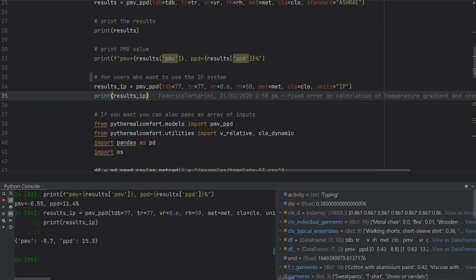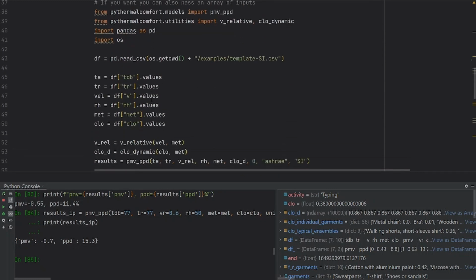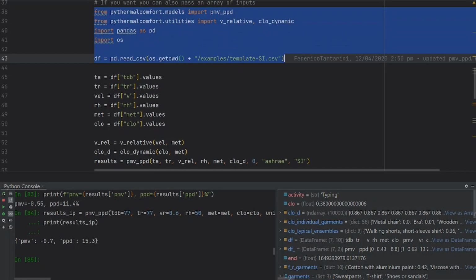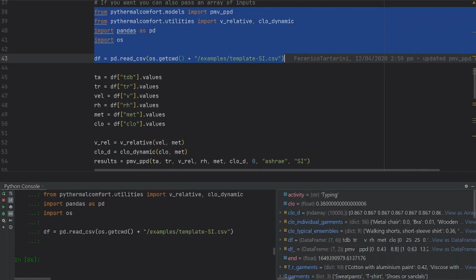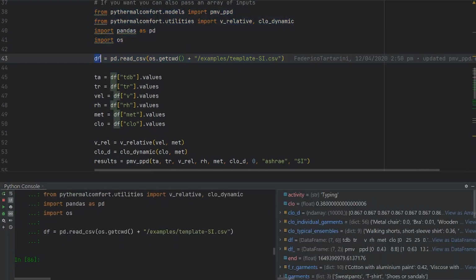Now you might ask, okay, you show me how to calculate with one input, but most likely you're going to have a table of inputs, okay? And you are going to have a file that contains a lot of inputs. And usually if you're using Python, you will store these values as a data frame. So let me actually do that. Let me import this file that I have here on my computer. Let me show you the data frame.